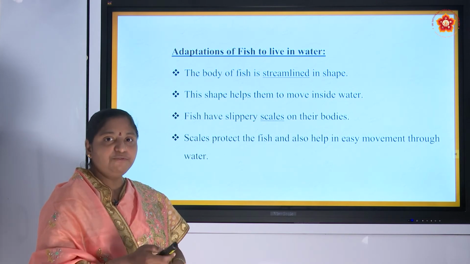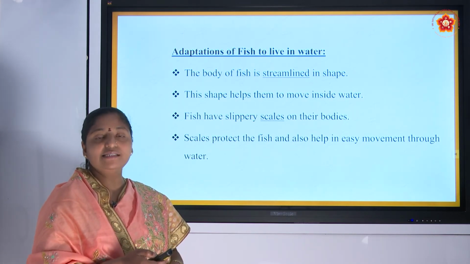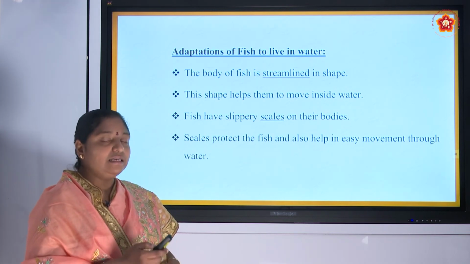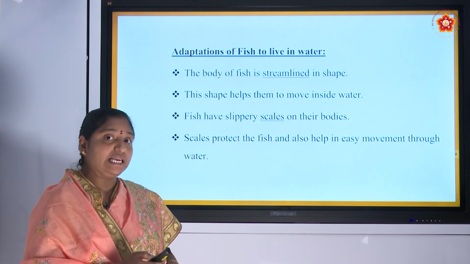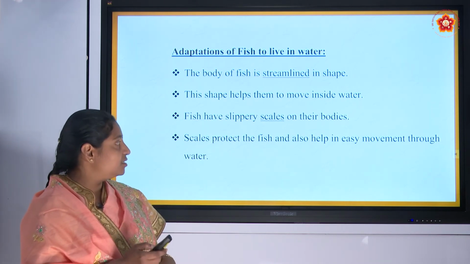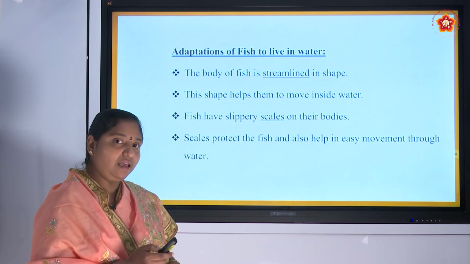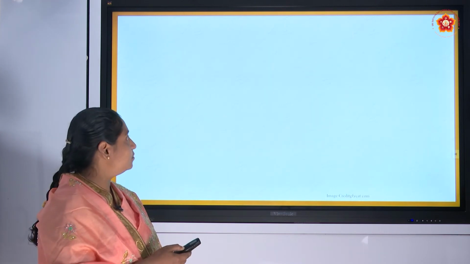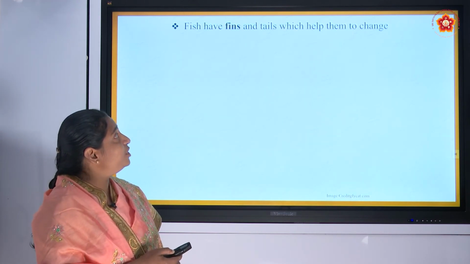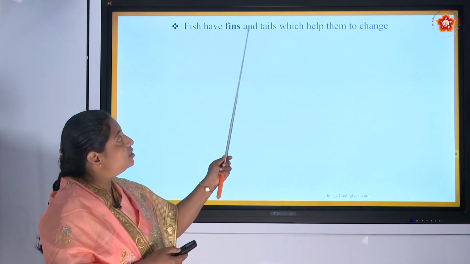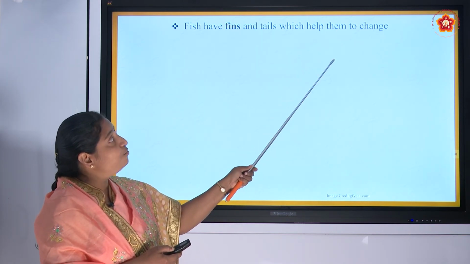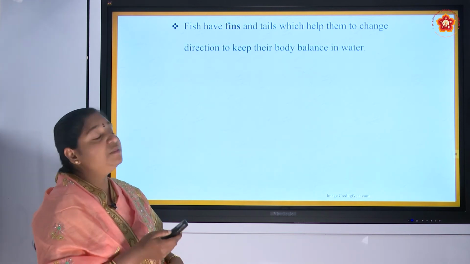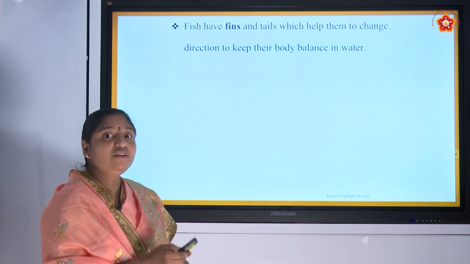Especially if the fish is living in saline water, upon the body there will be scales, and the function of the scales is that they protect the fish and also help in easy movement through water. Fish have fins and tails which help them to change direction and to keep their body balance in water.